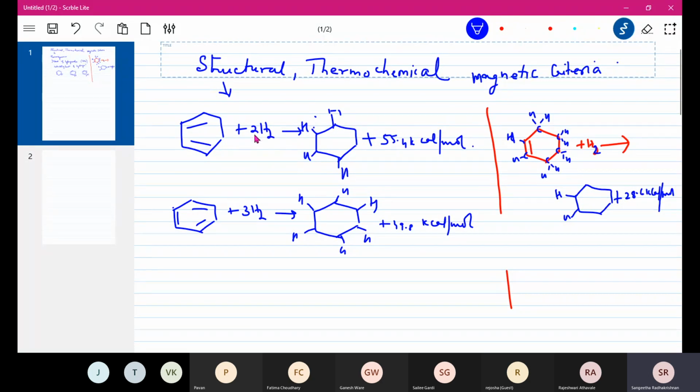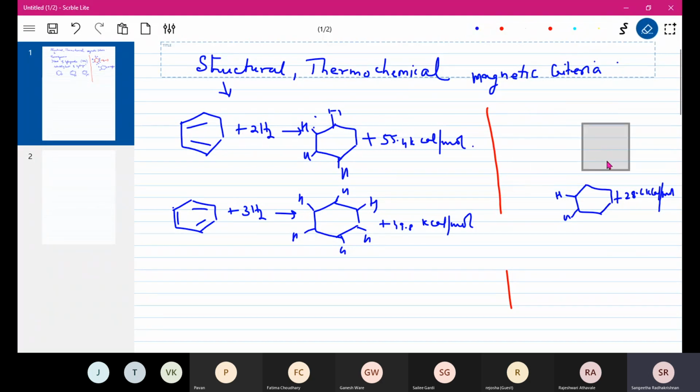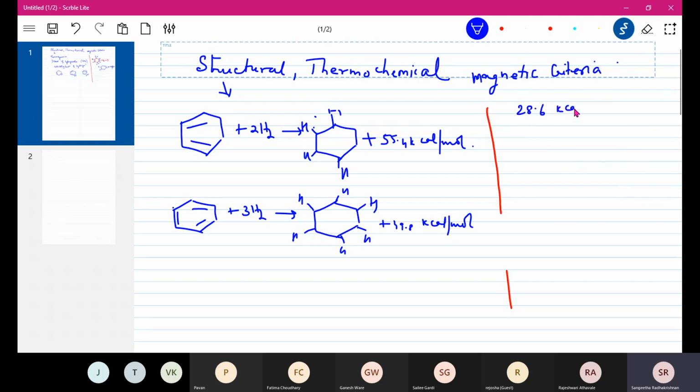So ideally, since each double bond corresponds to 28.6 kilocalories per mole, we expect the heat given out to be 2 into 28.6, that is 57.2 kilocalories per mole.